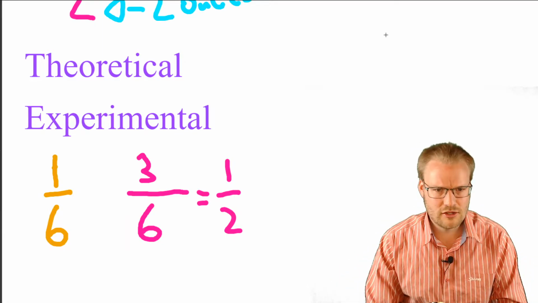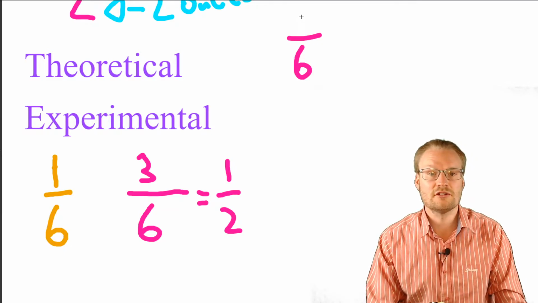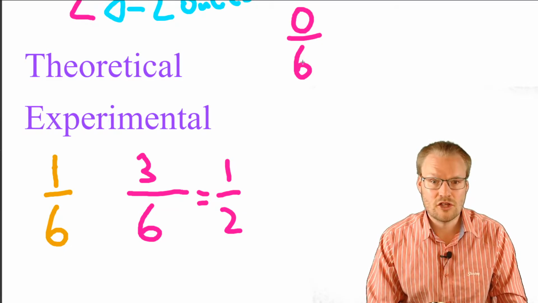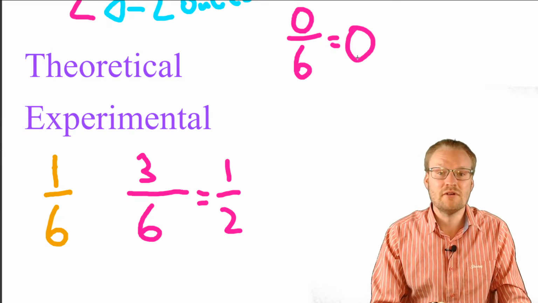Well, let's do it this way. We've got 6 different options. How many of them are zeros? None of them. So we've got 0 out of 6. It's 0. It's never going to happen.